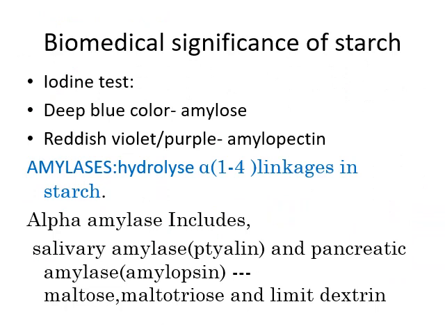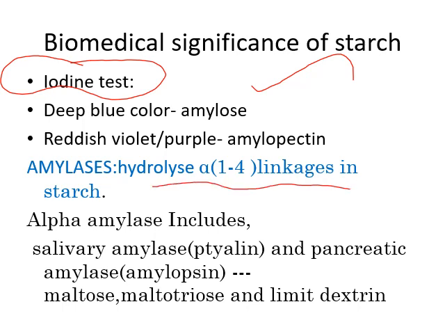And the importance of starch. We know that starch can be identified by a specific test, that is the iodine test. If you treat the starch solution with iodine and heat it, it will give a deep blue color because of the presence of amylose, which reacts with the iodine. And a reddish violet or purple color is from amylopectin, which reacts with the iodine and gives a reddish violet color. Amylases are the enzymes which hydrolyze alpha 1,4 linkages present in the starch.